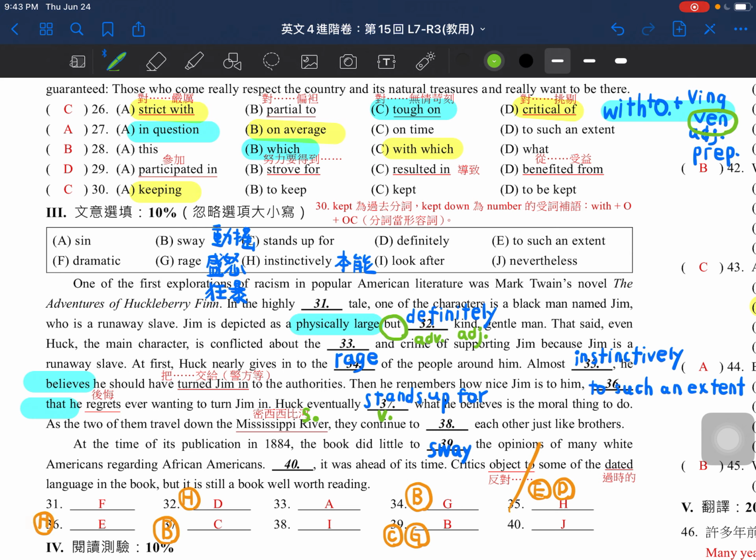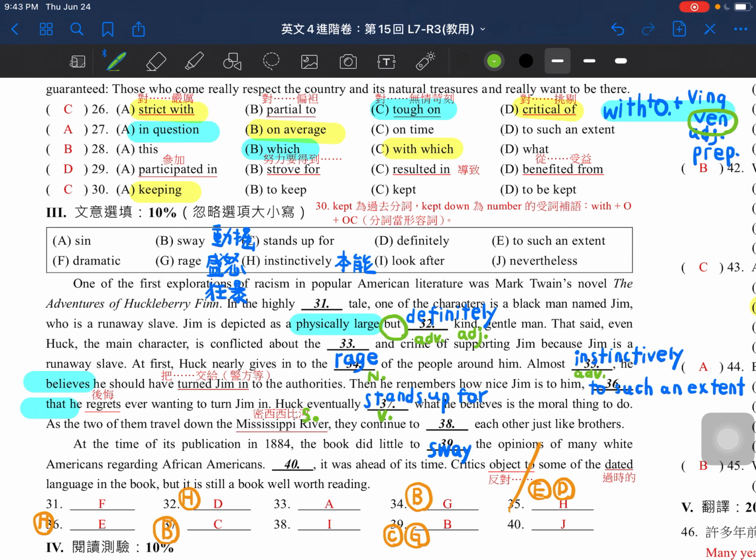Then we'll move on to number 34. At first, Huck nearly gets into the rage of the people around him. So, give into something, as you can see here, we need a noun. Which means Huck nearly gets into the rage or anger of the people around him. And then almost, again, here we need another adverb.